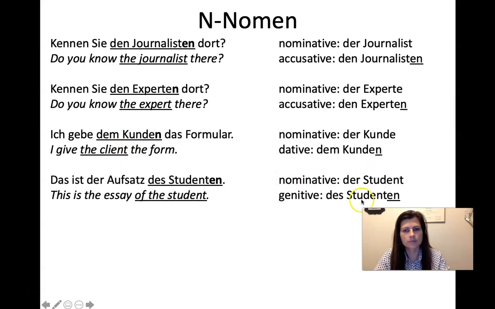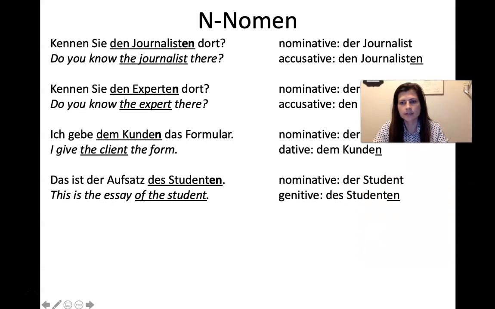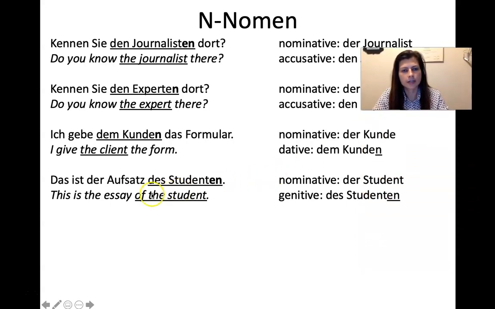Dem Kunden. Then, das ist der Aufsatz des Studenten. This is the essay of the student. Nominative would be der Student. The genitive is des Studenten. So here it's very tricky. It really wants to trick you into thinking that this is plural, but it's not. The reason you know it's not is because des is only for the singular. Otherwise, it would be der Studenten, because that's the article you would need for the genitive plural. But this is the genitive, singular masculine.